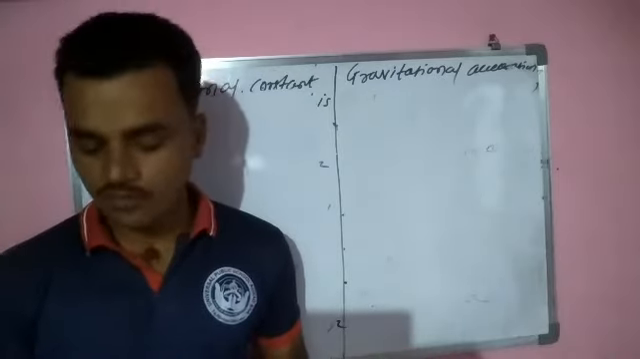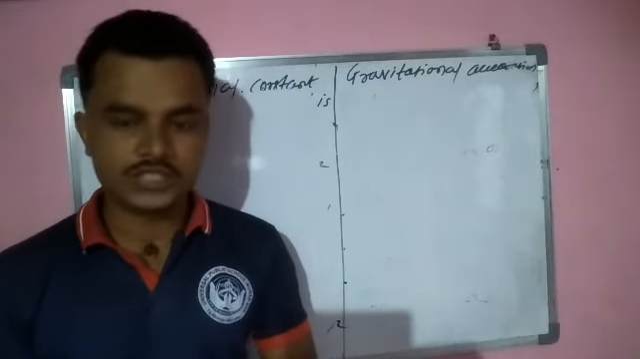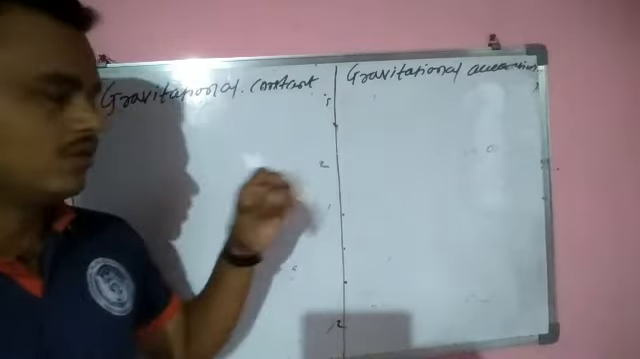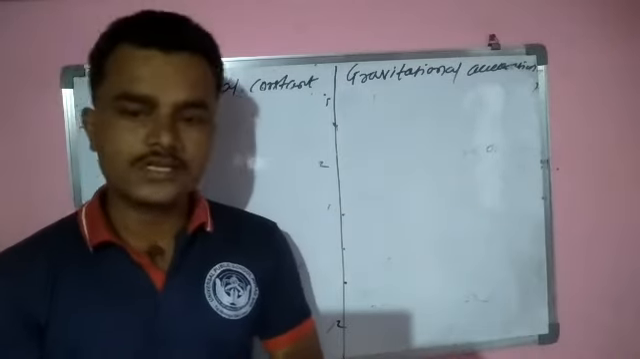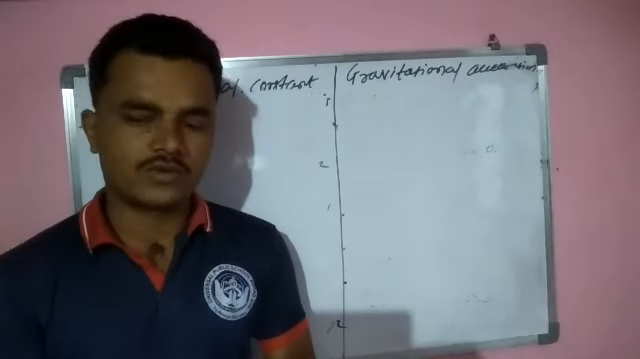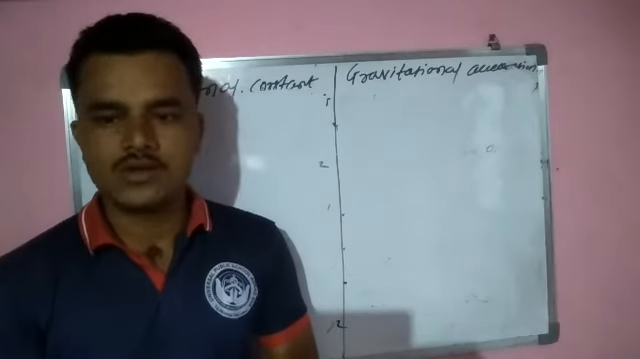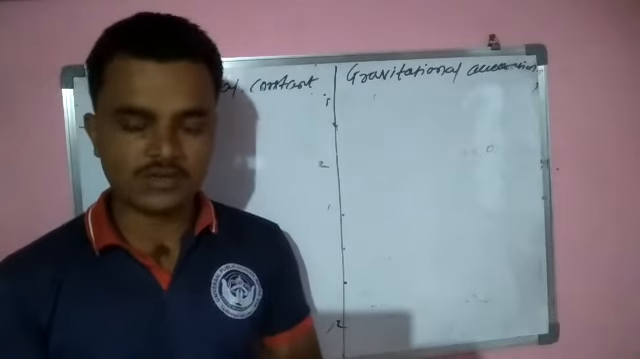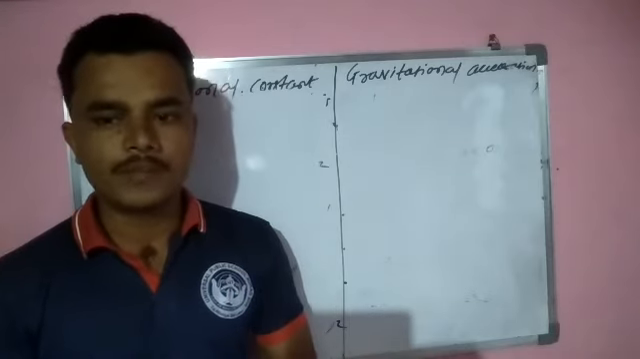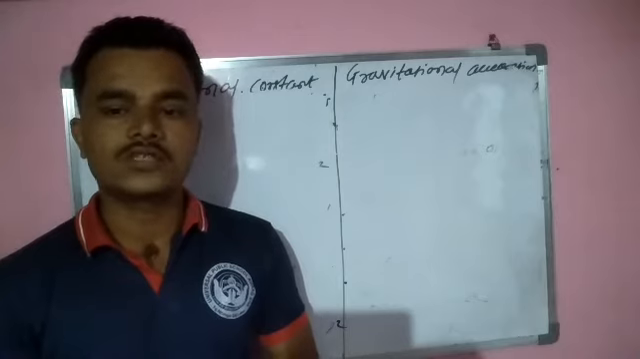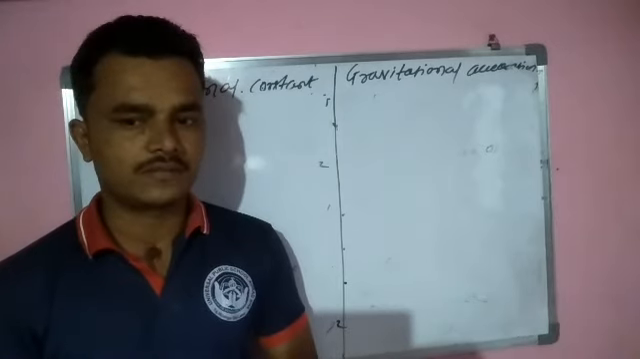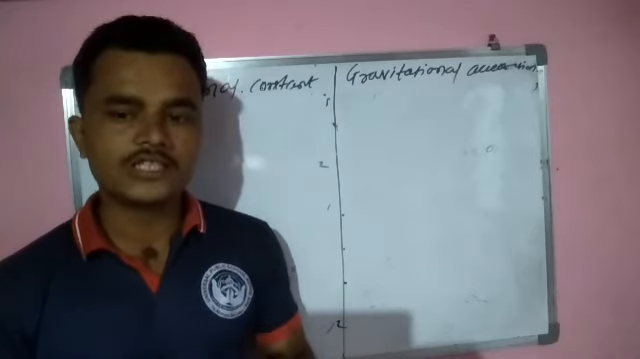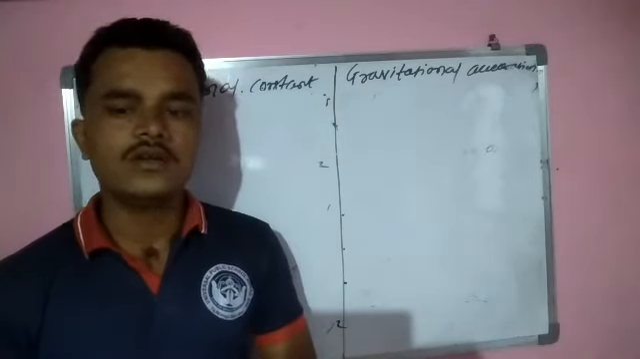Now see, the value of gravitational constant does not change with conditions. The value does not change, therefore this is called a universal constant. Gravitational constant is called the universal constant because the value of the gravitational constant does not change in any condition. That's why gravitational constant is called the universal constant.